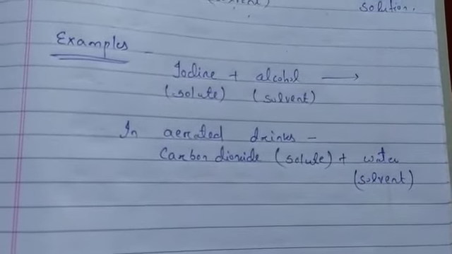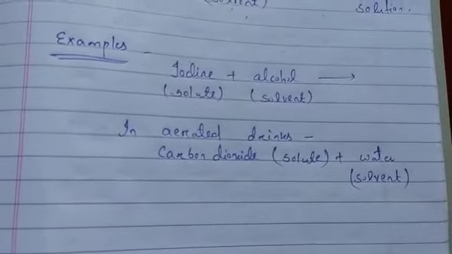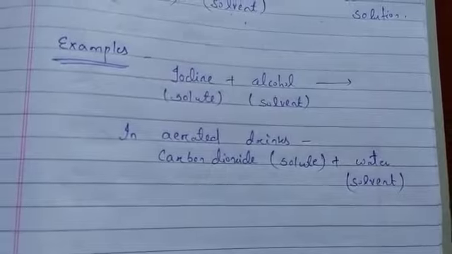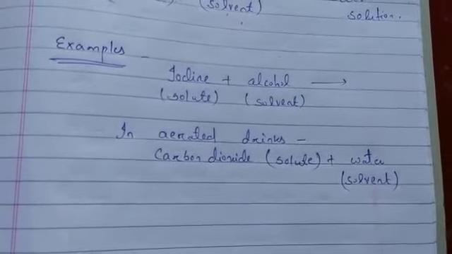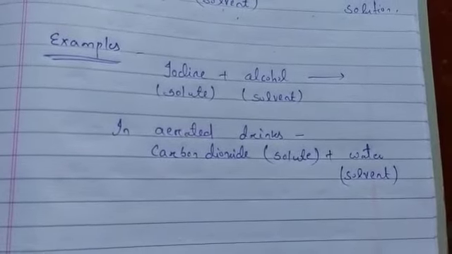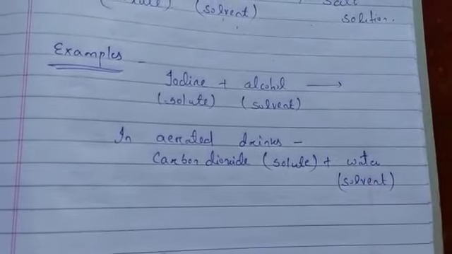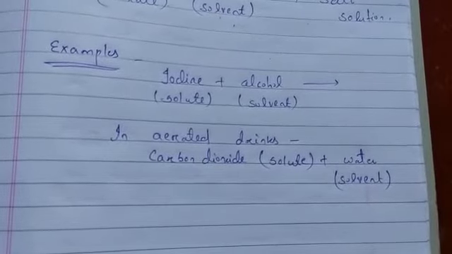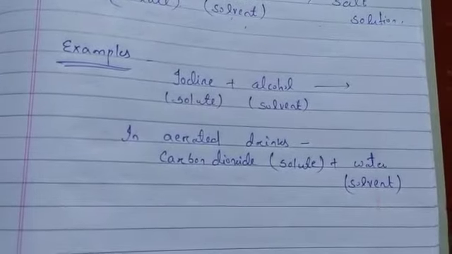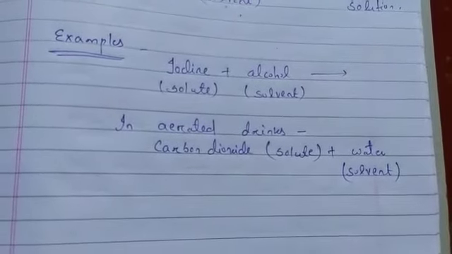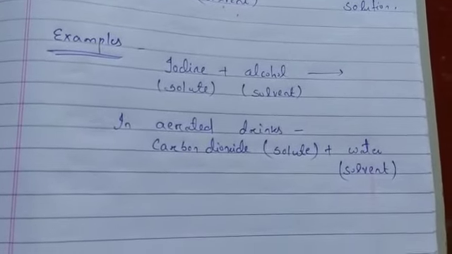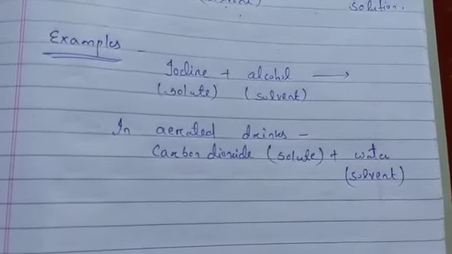Homogeneous means evenly spread. Wherever you go in your environment, everywhere you can get oxygen or carbon dioxide or nitrogen gas. It is not like you will get oxygen only in a particular portion of the environment, or carbon dioxide only in a particular portion of the air. The other gases which are in small quantities are also uniformly spread in the air. That is why it is known as a homogeneous mixture of gases.